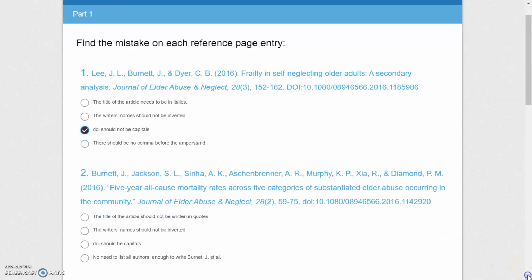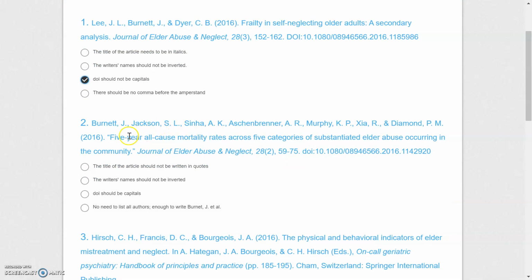Let's now move on with the second question. What is wrong again with this citation? The title of the article should not be written in quotes. Yes, we do not write the title of the article in quote marks. It is not necessary. So this is wrong.